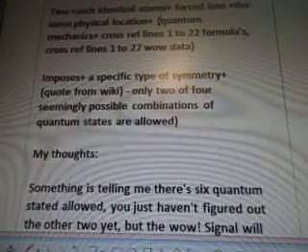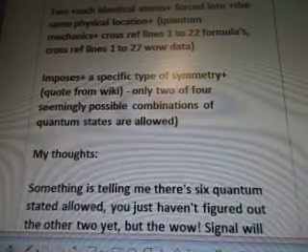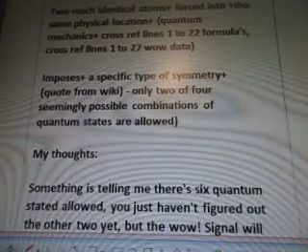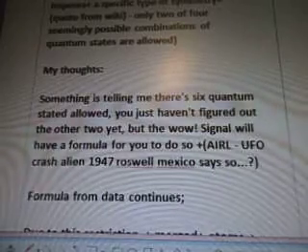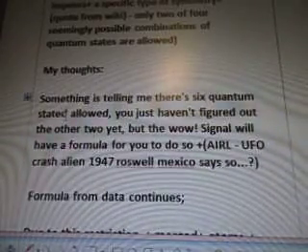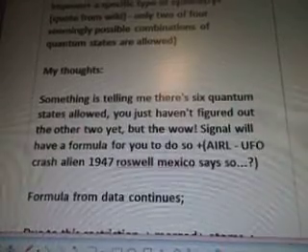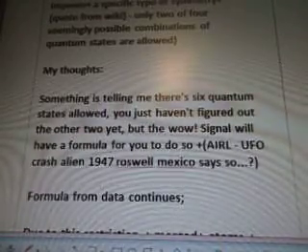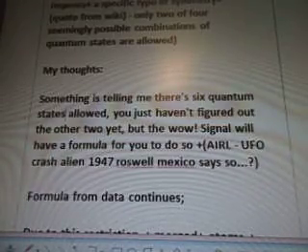Okay, imposes a specific type of symmetry, quote from Wiki, only 2 or 4 seemingly possible combinations of quantum states are allowed. My thoughts. Something is telling me there are 6 quantum states allowed. You just haven't figured out the other 2 yet. But the WOW signal will have a formula for you to do so. According to Errol, the UFO crash alien 1947, Roswell, Mexico says so. She says that you're going to find 2 more. Okay? Formula from the data continues.